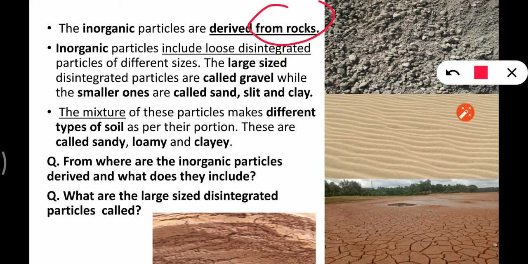What does they include? They include loose disintegrated particles of different sizes, right? Up to here, from here to here. Then what are the large sized disintegrated particles called? So they are called gravel, right? I hope up to here everything is clear. Let's move to the next slide.